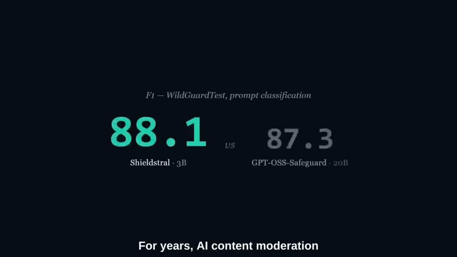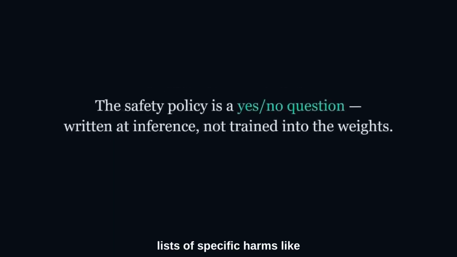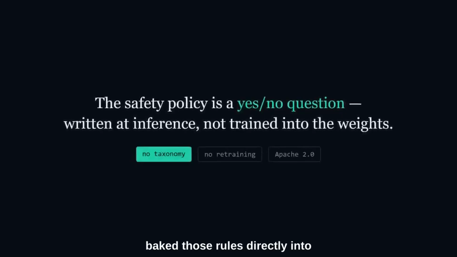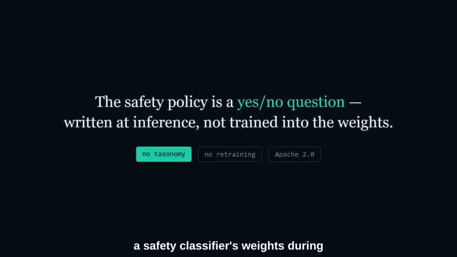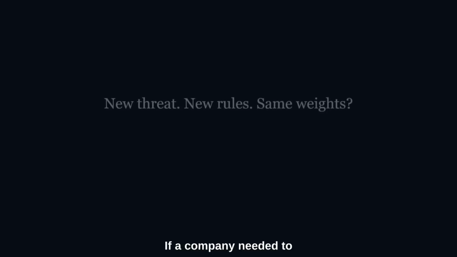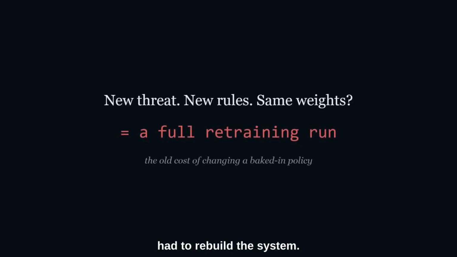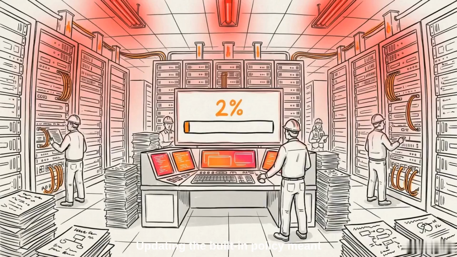For years, AI content moderation relied on a rigid blueprint. Developers built fixed hazard taxonomies, lists of specific harms like hate speech or violence, and baked those rules directly into a safety classifier's weights during the training run. If a company needed to change those rules or adapt to a new threat, they had to rebuild the system. Updating the built-in policy meant undertaking a time-consuming and expensive model retraining process.